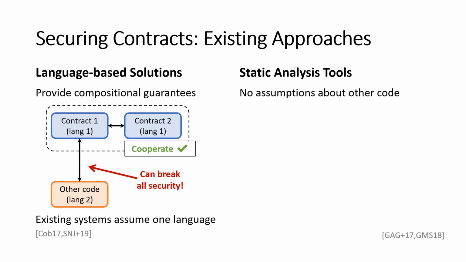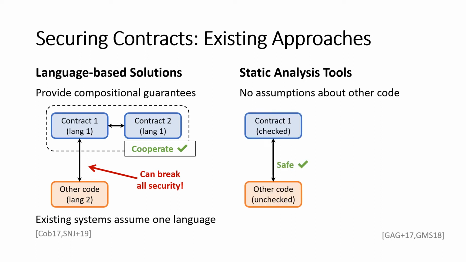The second approach is standalone static analysis tools. These tools generally make no assumptions about what the other code that the contract might interact with is doing. So a contract that's checked with one of these tools can safely interact with an unchecked contract, some piece of legacy code, without having to worry about that code's vulnerabilities directly impacting the security of the original contract.